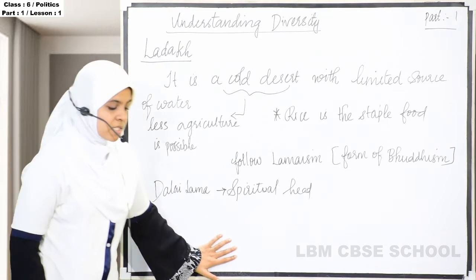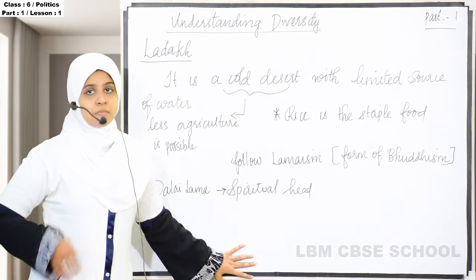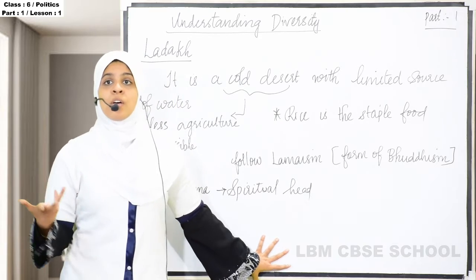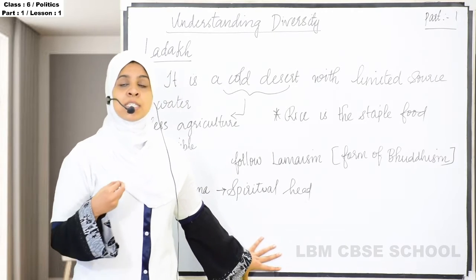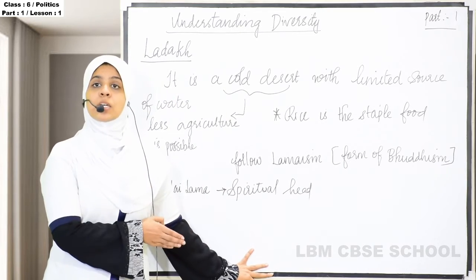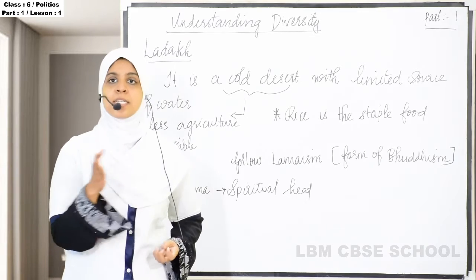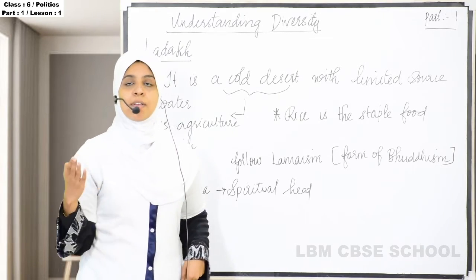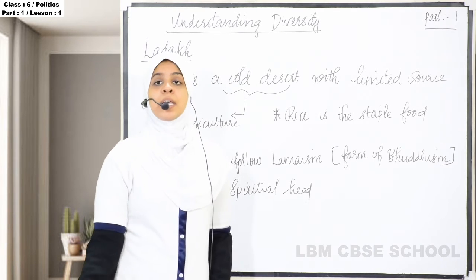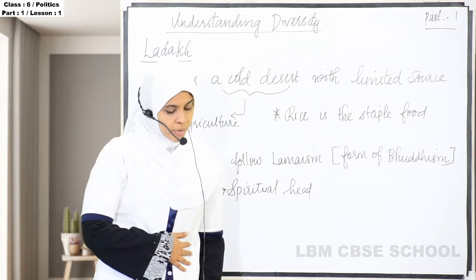So what are the features of Ladakh? Ladakh is a place with awesome physical features. Awesome physical features means wonderful physical features, and it is a cold desert with a limited source of water. Since it is a cold desert, we cannot have more agriculture there. That is how you should connect and study it. And it is surrounded by the mightiest mountain ranges such as the Himalayas and Karakoram.